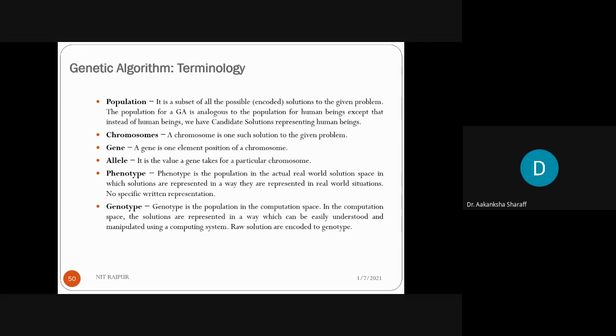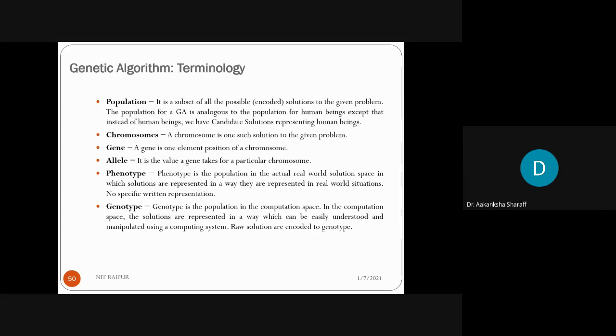Now what is phenotype and genotype here? Phenotype is the population in the actual real world solution space, in which solutions are represented the way they are represented in real world situations. Whatever we are seeing in the real world, those solutions are known as phenotype.